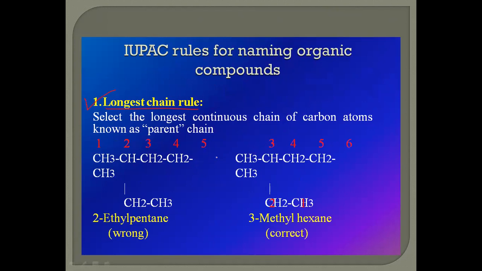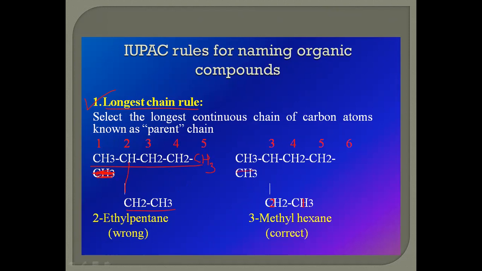For example, in this example, this CH3 group is at this position, and this bond is at this position. One selection of the carbon chain in this manner: 1, 2, 3, 4, 5, 6, 7, total 7 carbon atoms. If you select only the straight line, only 5 are in the chain and these 2 are left. The name would be 2-ethyl pentane.